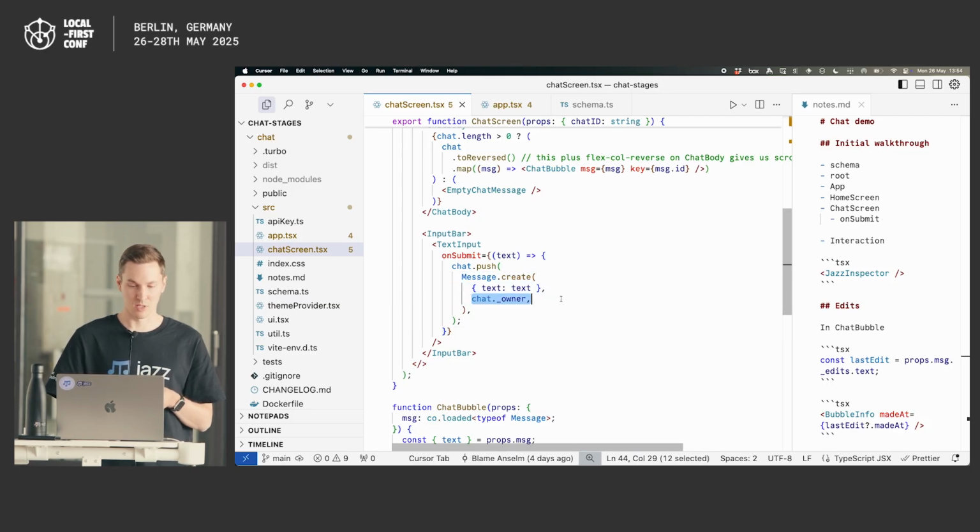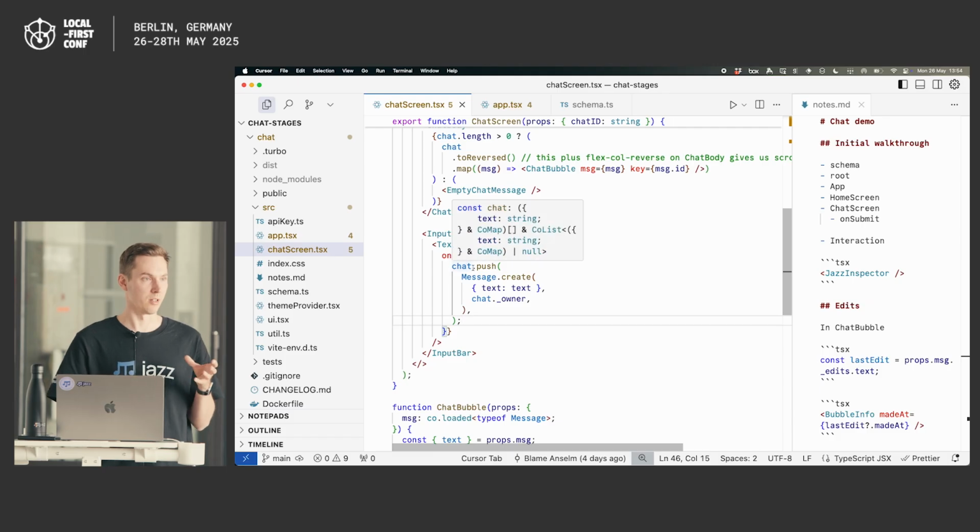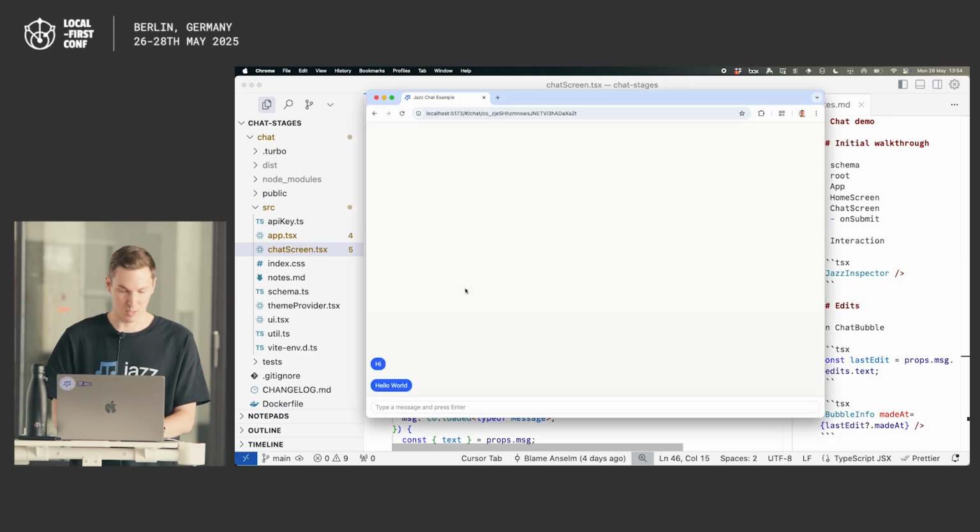You make sure it belongs to the same owner as the chat, and that's all you need to do. You can literally create objects in your button onClick handlers. And that's what happens when I type something here. Does that make sense so far?